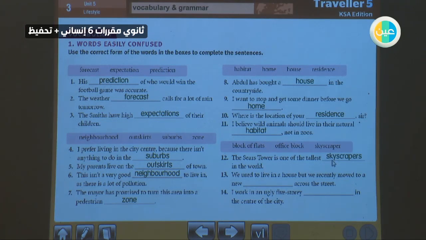We used to live in a house, but house means not a flat. But we recently moved to a new block of flats. You cannot live in an office block. I work in an ugly 5-story office block in the center of the city. Here, what do we mean by 5-story? It means 5 floors.